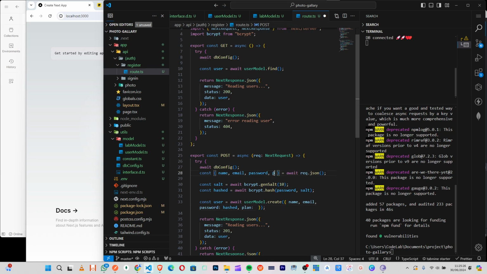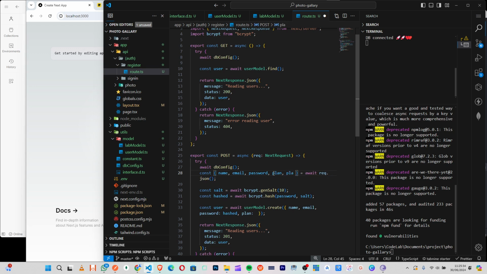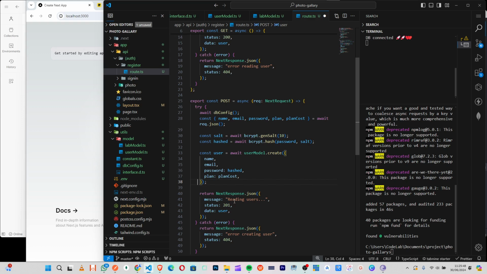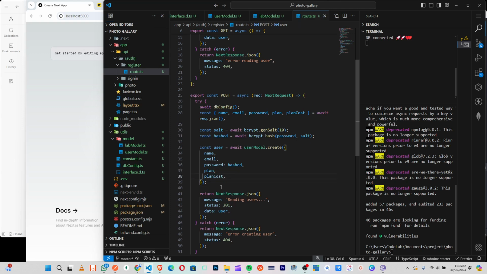We will know the plan, right? So we will say plan. Then remember I said we have plan cost. So this stuff we will pass here, the plan cost as well. We will pass it here and save.